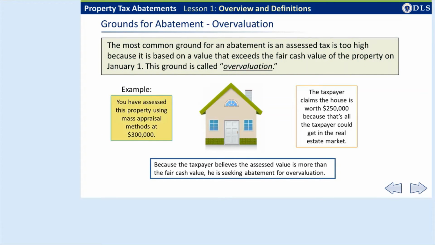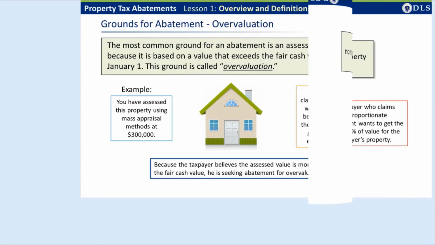The example illustrates an overvaluation claim. Suppose you have assessed a house for $300,000 for the current fiscal year. The taxpayer thinks the house would have only sold for $250,000 as of assessment date and is therefore overvalued by $50,000.